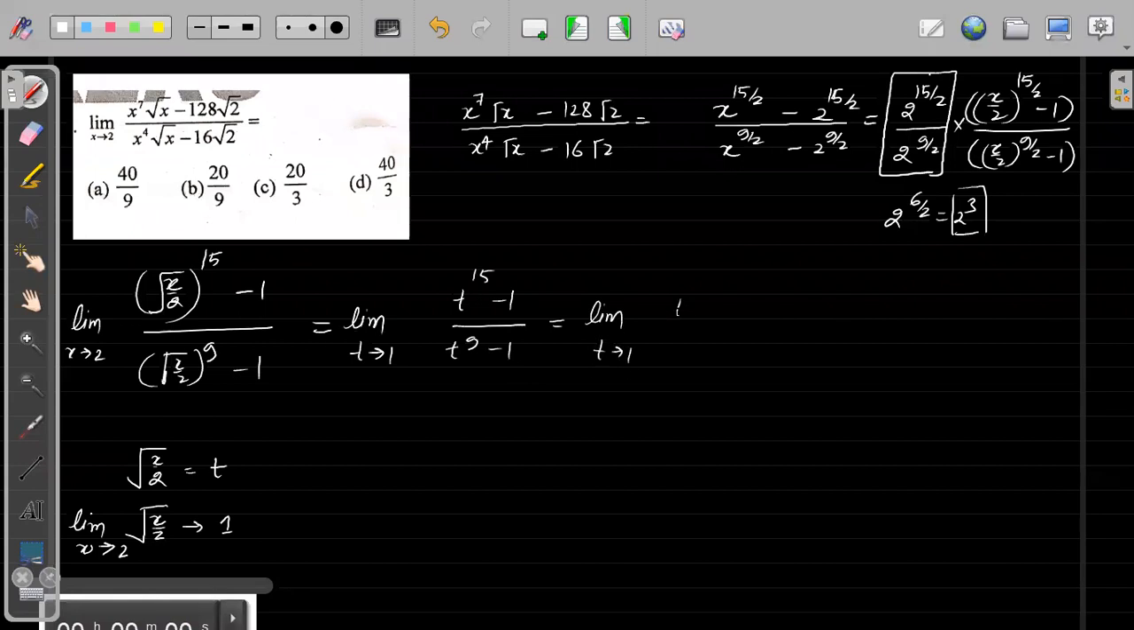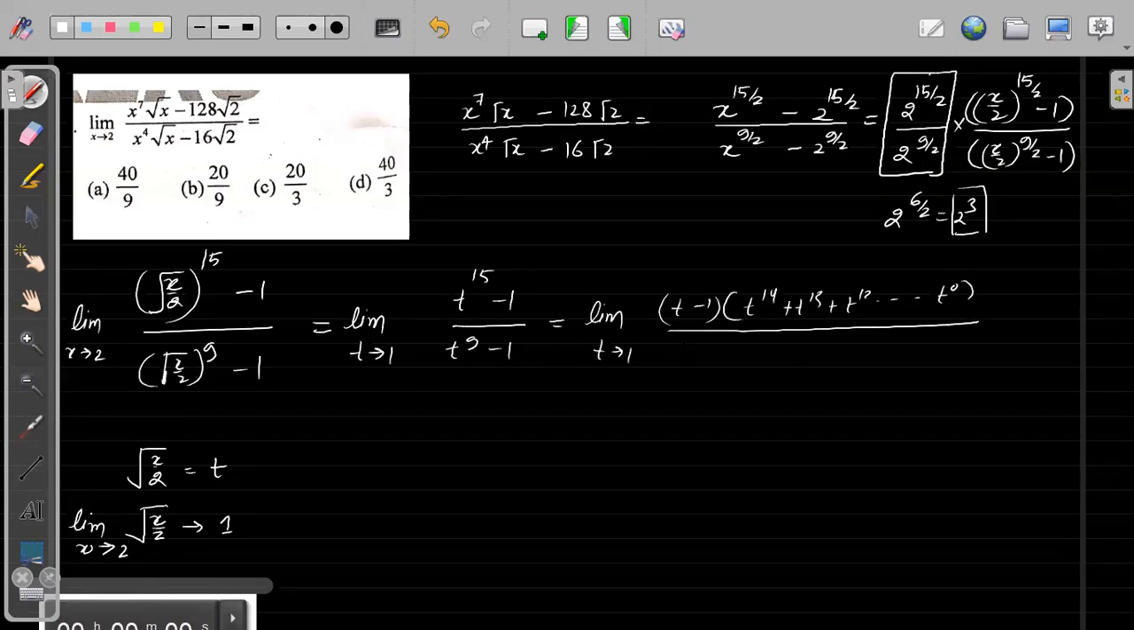Now this thing I can write, limit of t tending to 1, t minus 1 into t to the power 14 plus t to the power 13 plus t to the power 12 till t to the power 0. And denominator I can write as t minus 1 into t to the power 8 plus t to the power 7 plus t to the power 6 till t to the power 0. This and this get cancelled. This is 14 to 0. As t tending to 1, numerator will become 15 and denominator will become 9, right?